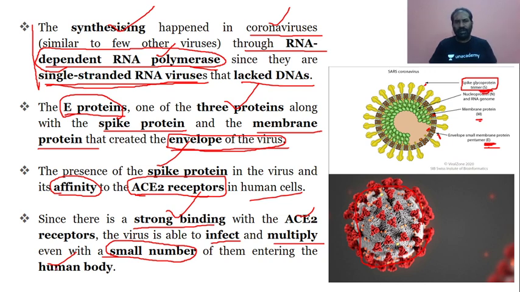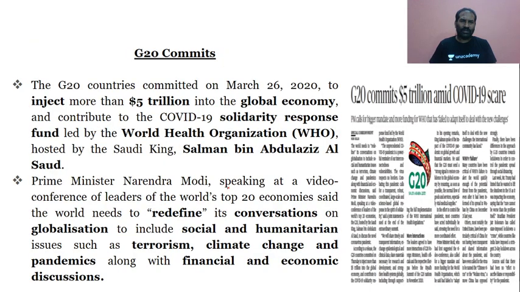Then we looked at the proteins, and how the virus gets into the human cells, infecting and multiplying, because the spike protein has a strong affinity with the ACE2 receptor in the human cells. And now we will go to the next topic, that is the G20 commitments.